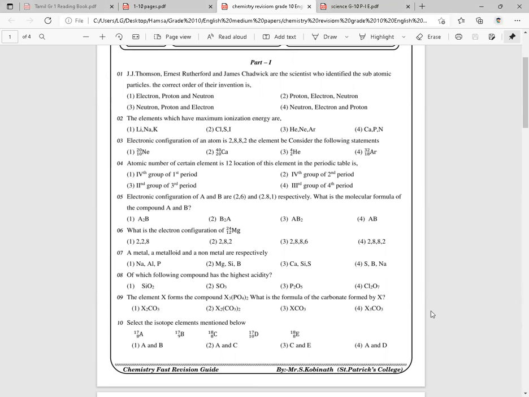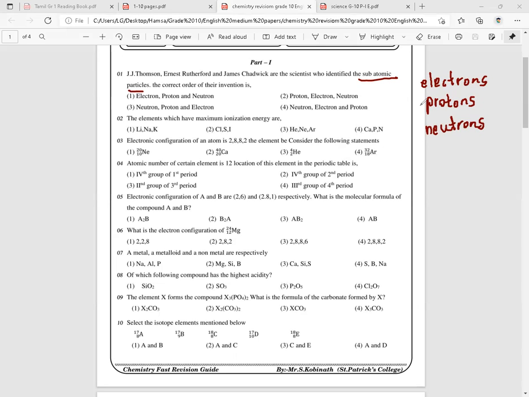J.J. Thomson, Ernest Rutherford, and James Chadwick are the scientists who identified the subatomic particles. The correct order of their discovery is, okay, so subatomic particles. What are the subatomic particles? They are electrons, protons, and neutrons. These are considered as subatomic particles.